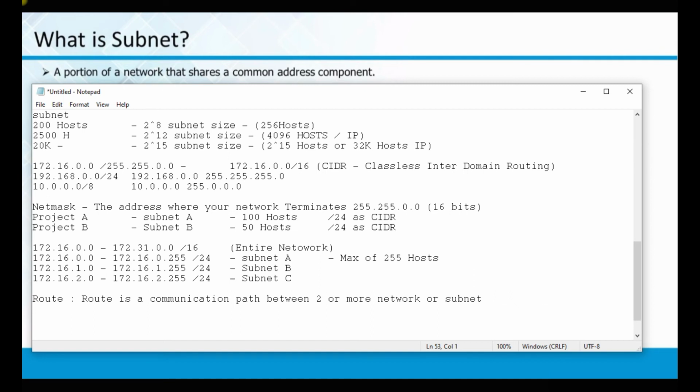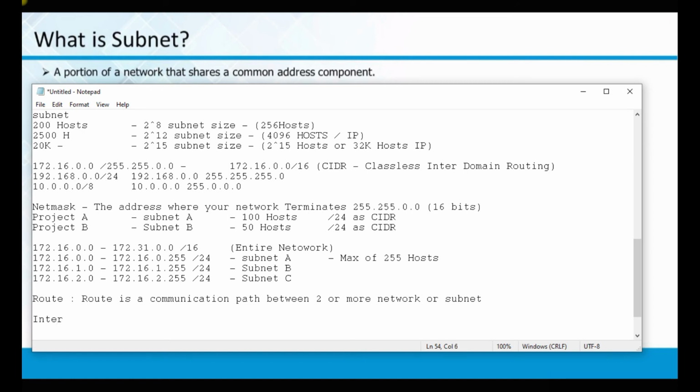We need to establish a route to communicate from one network to another. I have broken a big network into smaller pieces: subnet A, subnet B, subnet C. If you want subnet A to talk to subnet B, you need to establish a route, and likewise from subnet B to subnet C. In our exercise, we will establish a route between subnet A and subnet B.